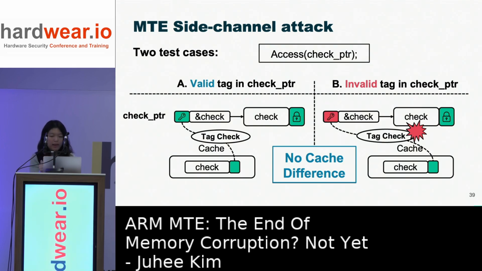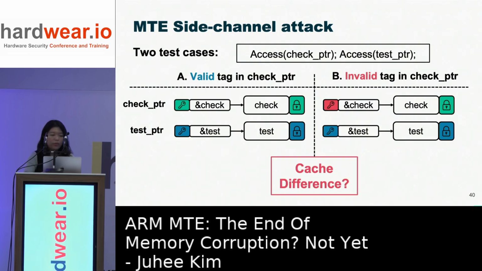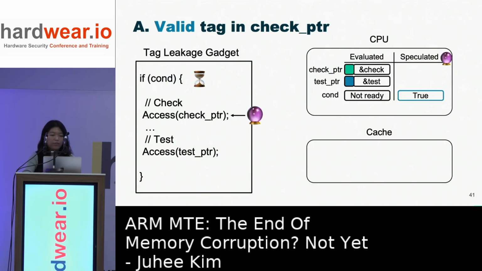However, if we simply access this tracked pointer, both cases would cache the object regardless of the tag's validity. So there is no cache difference, so we can learn nothing. But if we add an additional memory access after that, say a test pointer, will there be any cache difference? To verify this, we're going to run this code shown on the left, which triggers speculative execution in the true branch.